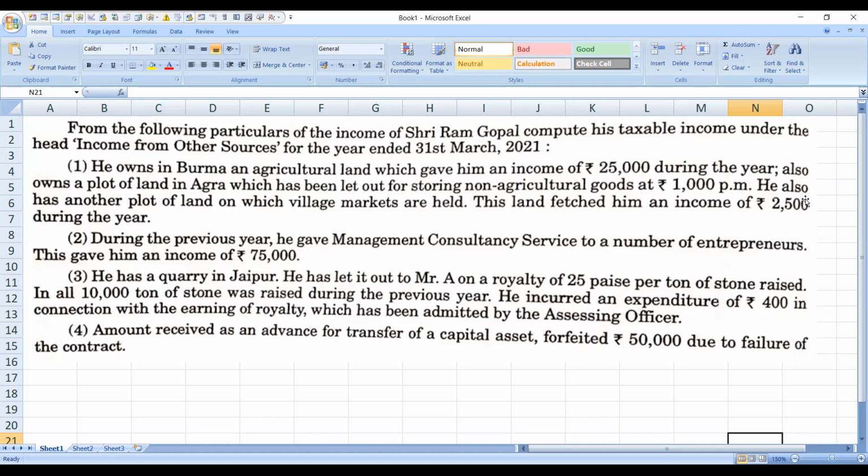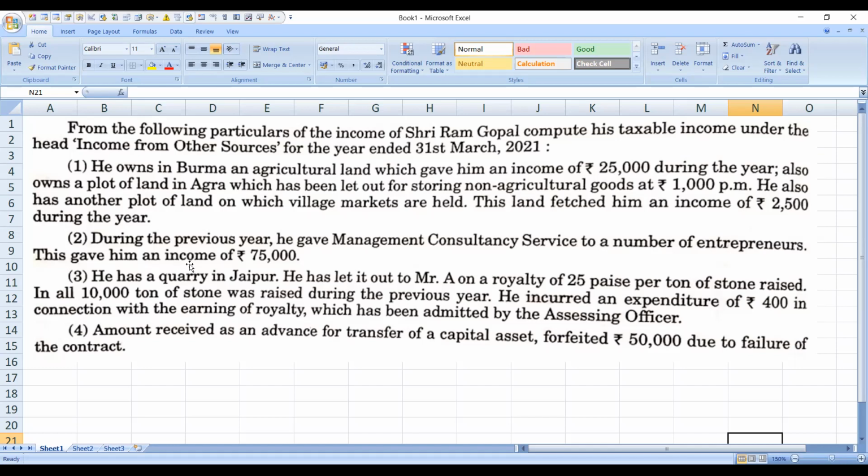So whatever income he is going to get out of it is also considered here. The land fetched him an income of rupees 2,500, which is going to come under income from other sources. Then next one, during the previous year, he gave management consultancy service to a number of entrepreneurs.